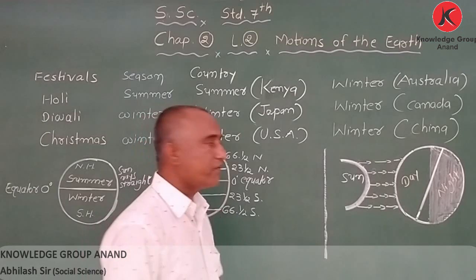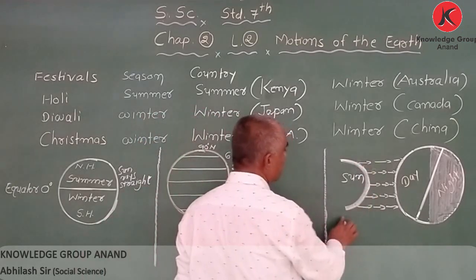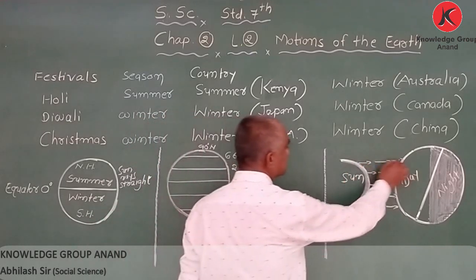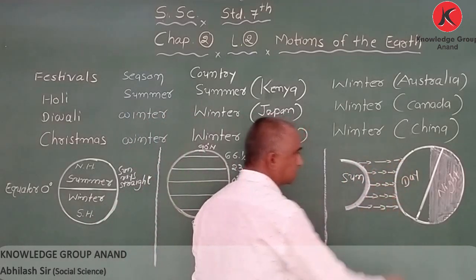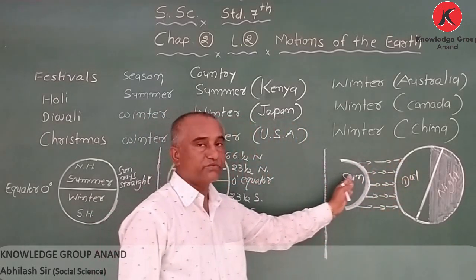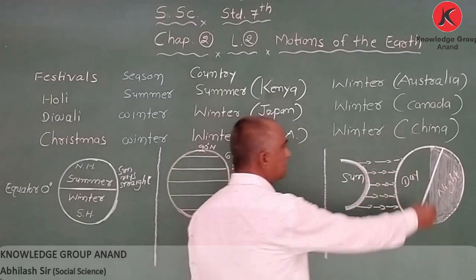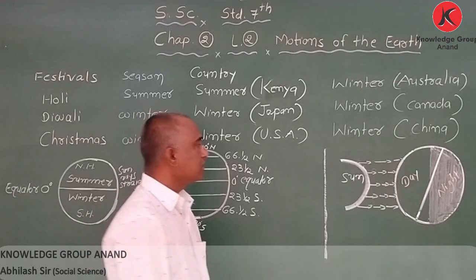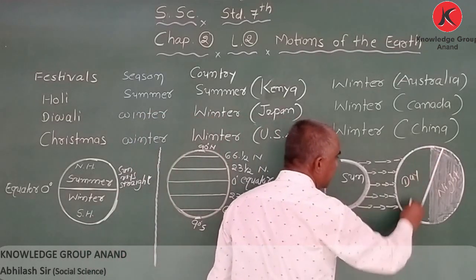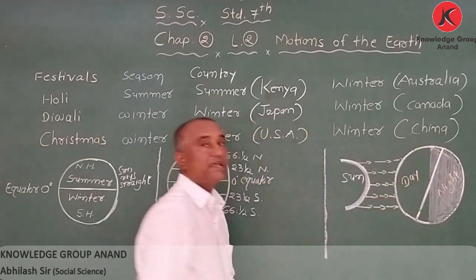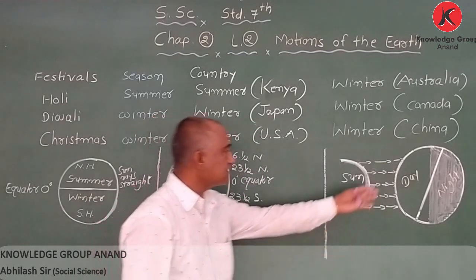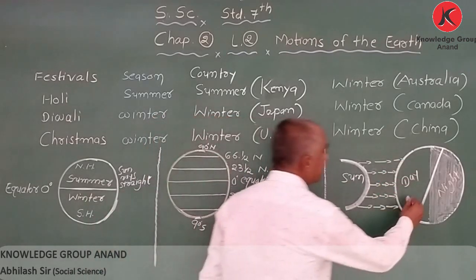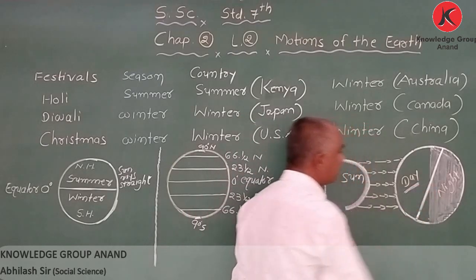My dear student, this is called sun, and here these are the rays. The rays which come from the sun, and this is the earth. Now this area, when it receives sun rays, that is called daytime.